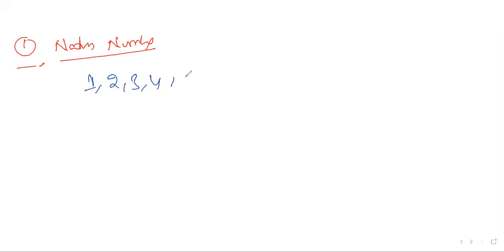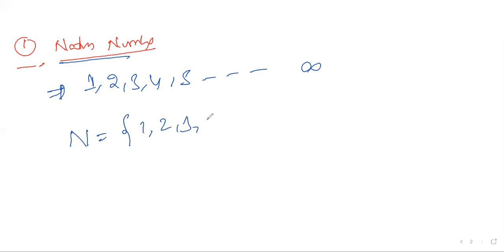First one is natural numbers. The natural number concept is very simple. The numbers start from 1 onwards, not 0. Numbers start 1, 2, 3, 4, 5, and so on till infinity. It will not be 0. If people say natural number set, you can say 1, 2, 3, 4, 5, and so on to infinity. This is called the natural number set.